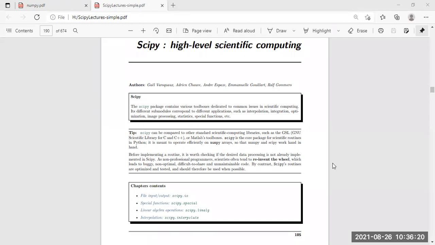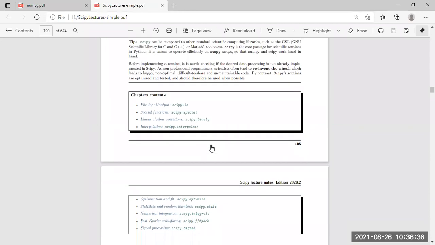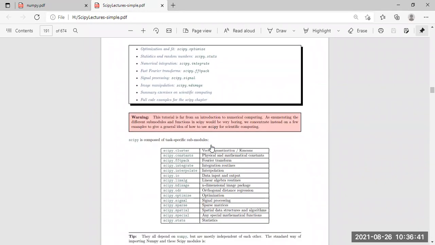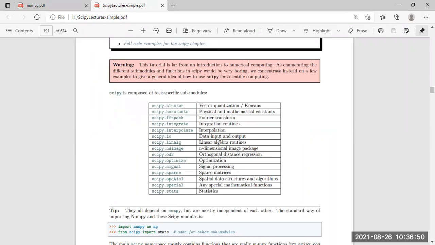As we have imported NumPy in our program, import numpy as np, similarly we can also import SciPy. Here also we need to import the SciPy package in the Python platform. So import scipy, we can do that, right? Now, there are many sub modules present in the SciPy package. So what are the sub modules? First of all, we are going to check one by one.